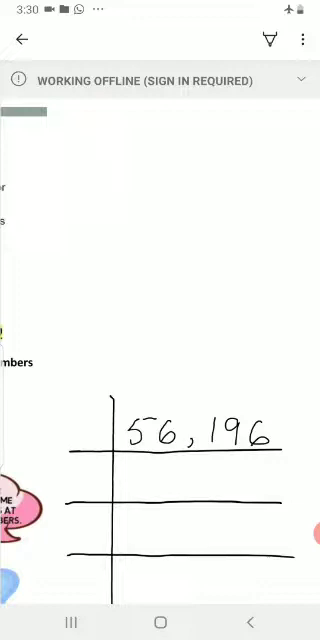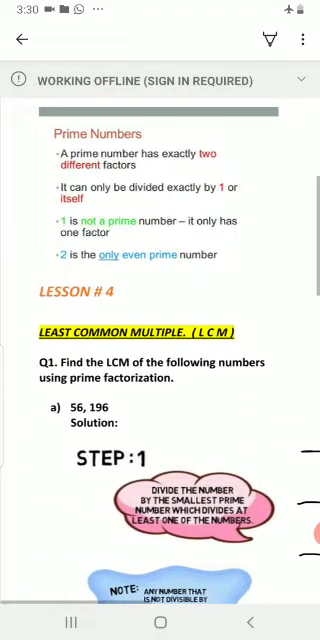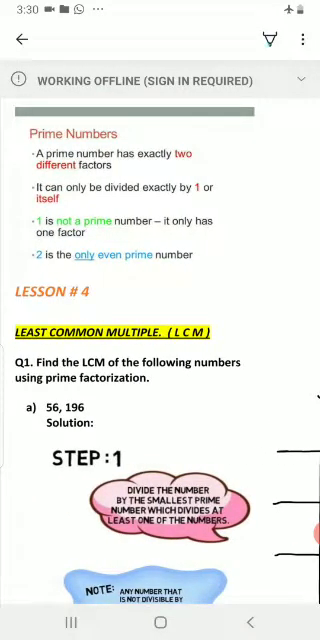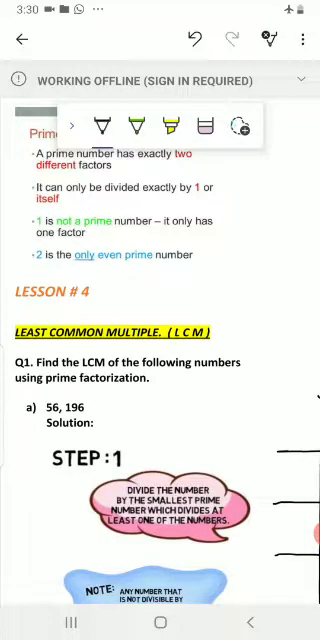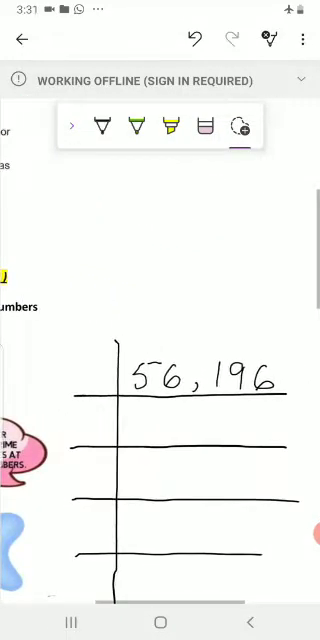Both numbers are even numbers. So, they can be divided by the even prime number, which is 2. 2 is the only even prime number. So here we divided by 2 because 2 is a prime number and we only divide by prime numbers.